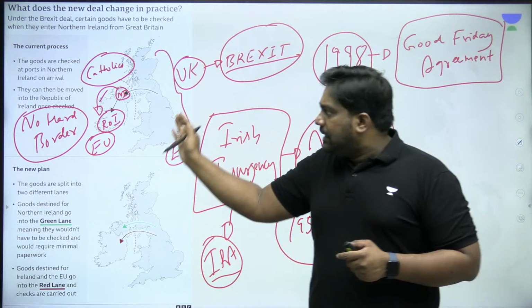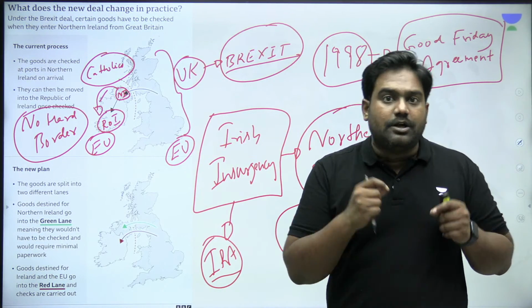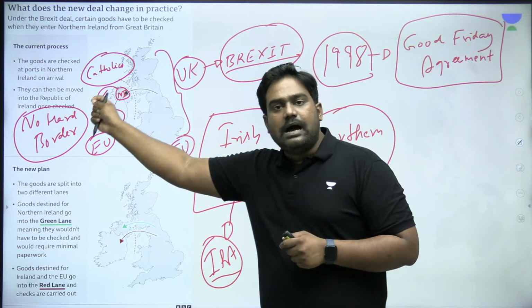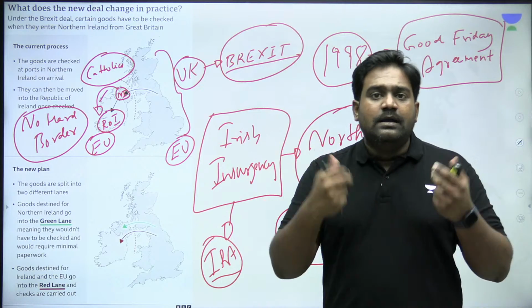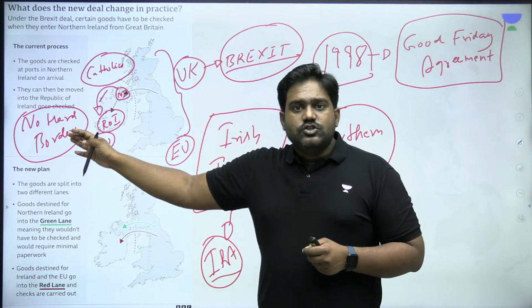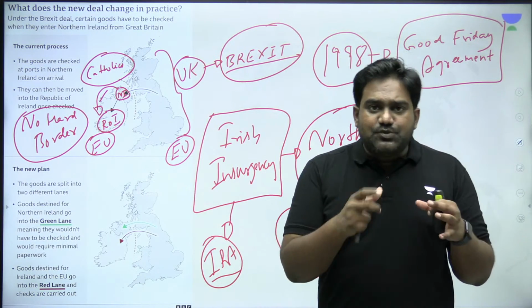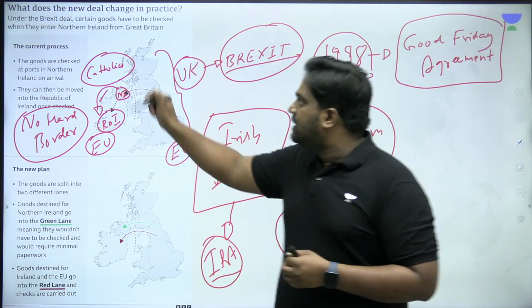But if a hard border comes up here with border restrictions, border security and border control, this will instigate the Irish people, especially in Northern Ireland. The concern was this could again revive the Irish insurgency if hard borders are brought back. So to ensure that this arrangement could be worked out without a hard border, a Brexit deal was worked out.